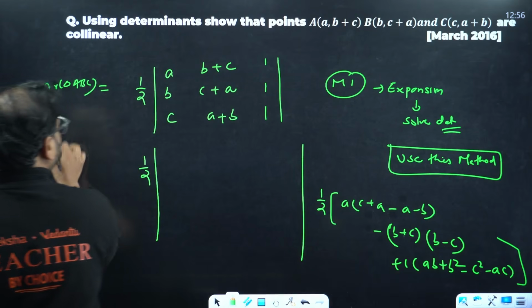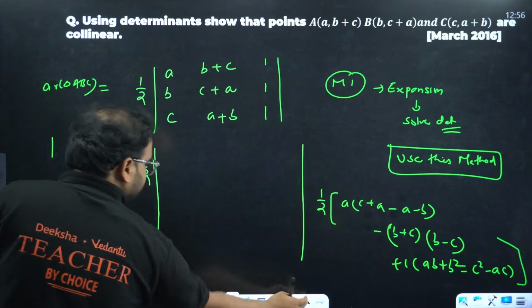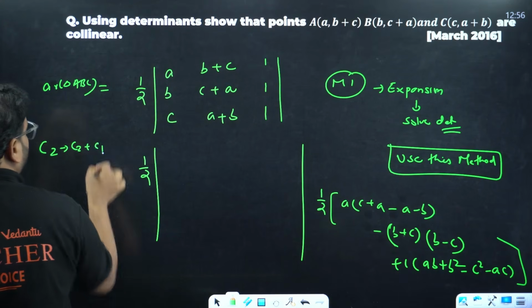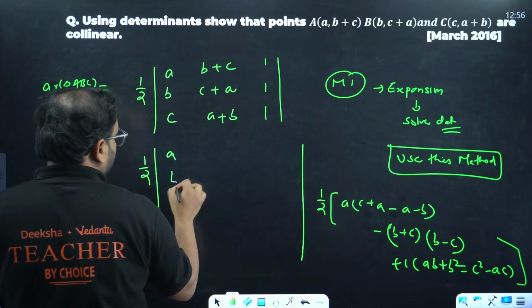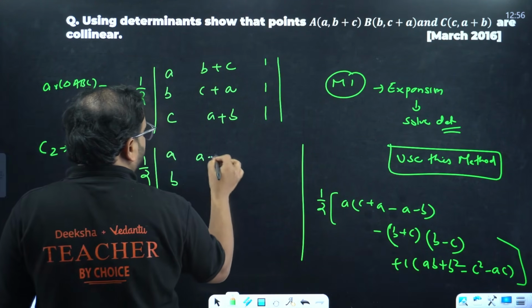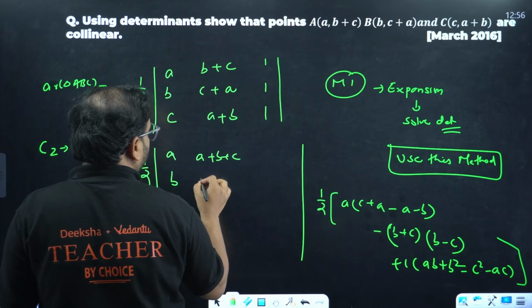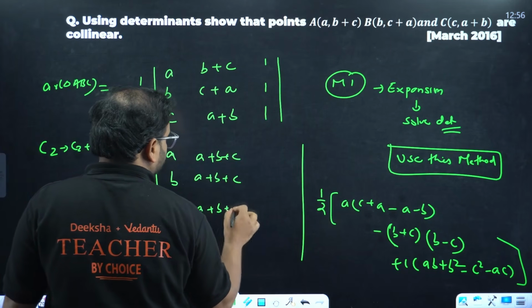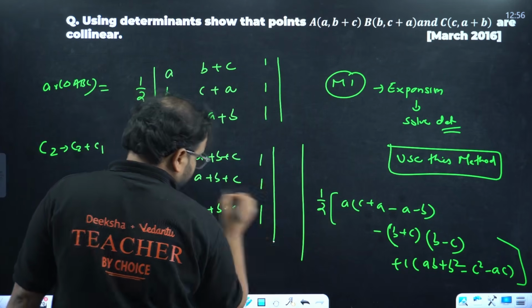We'll use the condition column 2 equals column 2 plus column 1. Check this out. This is going to be a, b, c. Over here you'll have a plus b plus c. Here also you'll have a plus b plus c. Here also you'll have a plus b plus c, 1 1 1, right?